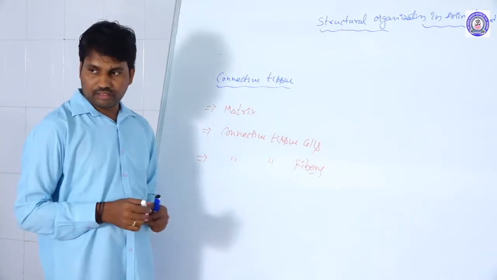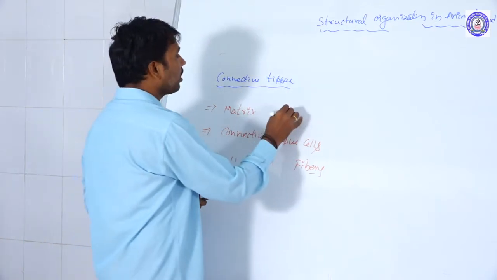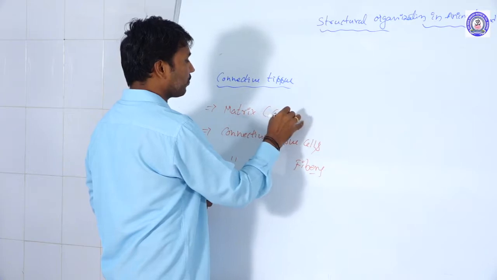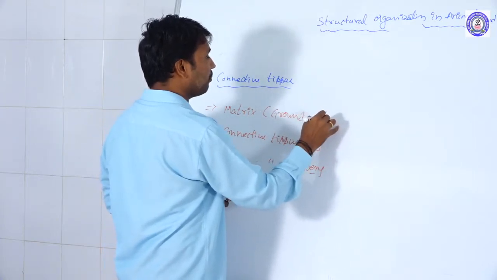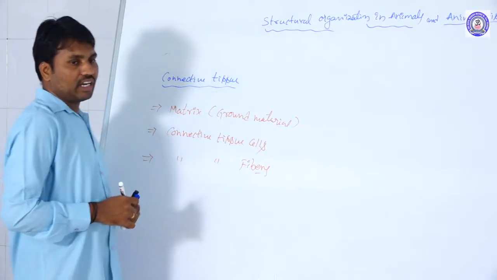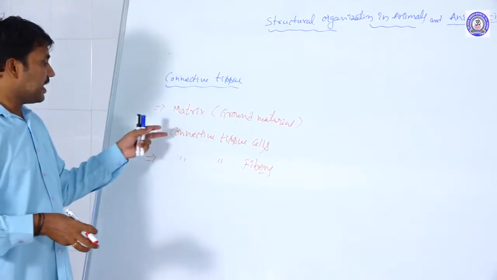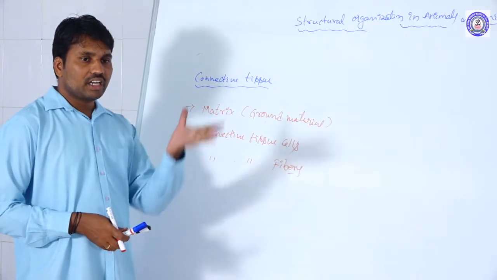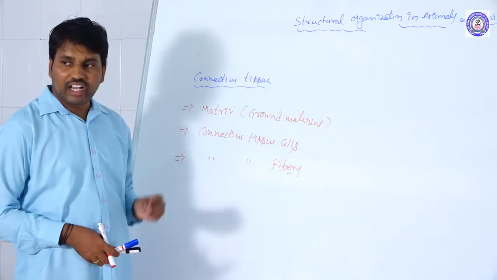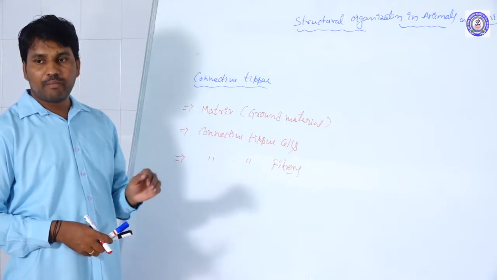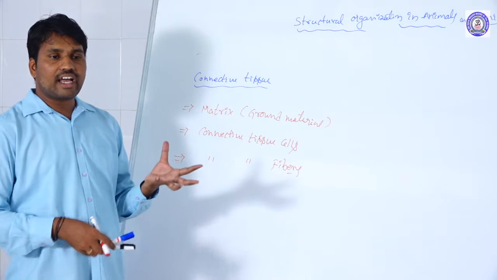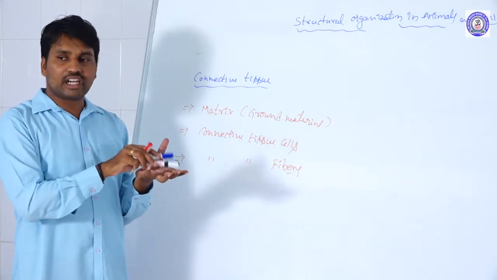First is the matrix, also called the ground material. Why is it called ground material? All the cells and fibers are presented in it, and their base is given by the matrix of the connective tissue. That is why we call it ground material.